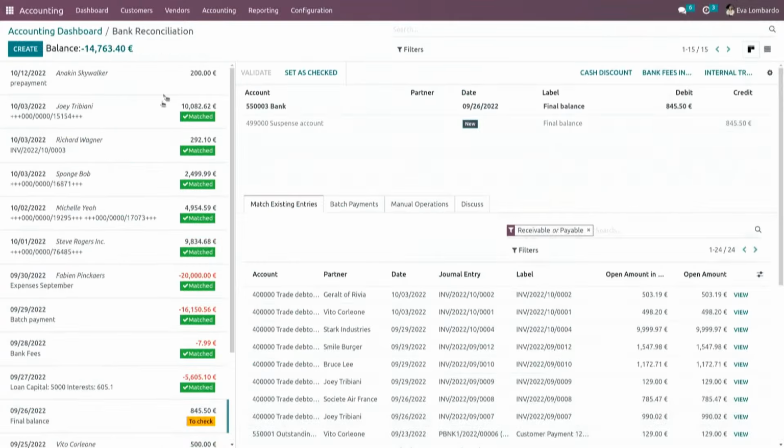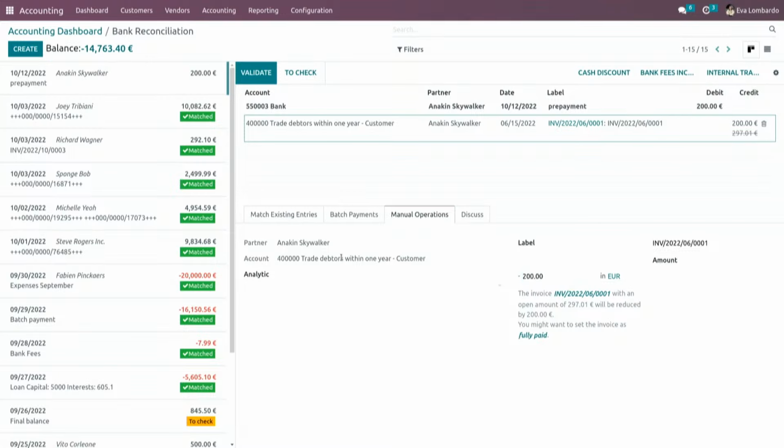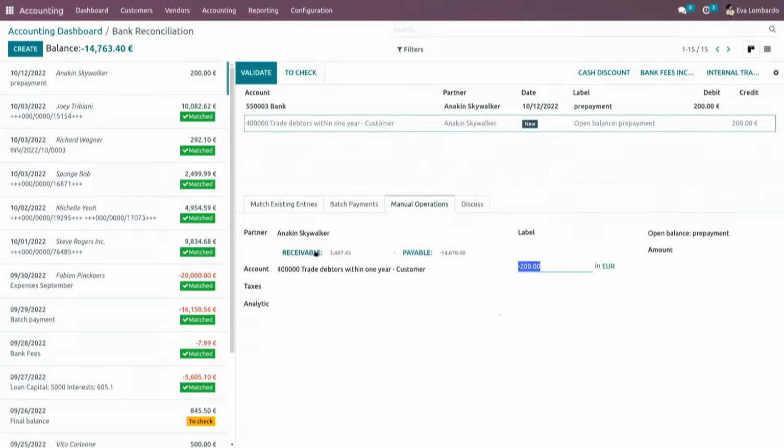So if you don't have the invoice created yet, what you can do is assign it on the partner, and in the manual operations tab, you will have the possibility here. I think you have to remove the line first. So in the manual operation, you have the possibility to choose either to put the open balance into a receivable or a payable account. And basically by clicking here, it will assign the account.